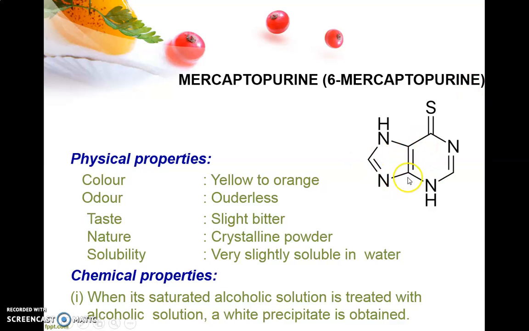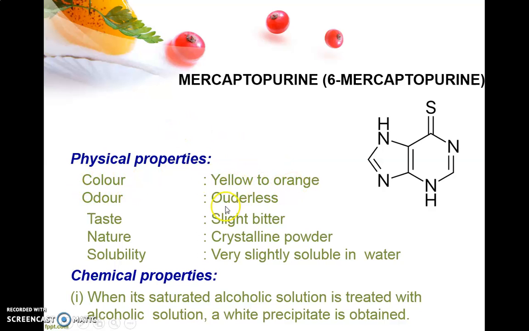6-mercaptopurine is a purine analog which competes with the purine types of nitrogenous bases, and 6-mercaptopurine itself incorporates into the growing DNA chain. That DNA will be altered DNA, will not be useful for the cell or support cell multiplication or replication, and hence it acts as a cytotoxic agent, preventing the growth of cancerous cells, and hence acts as an antineoplastic or anti-cancer drug.